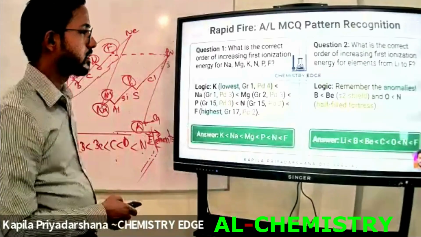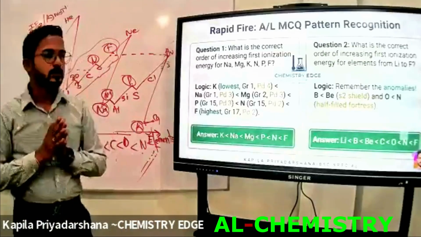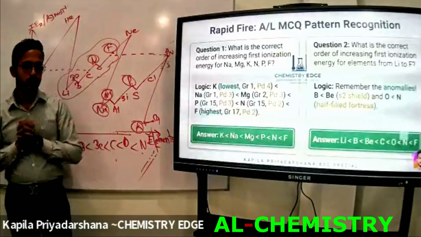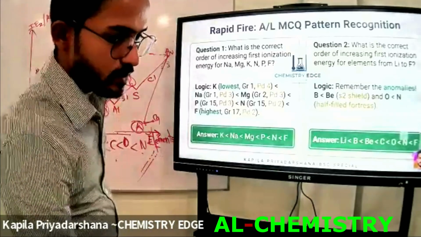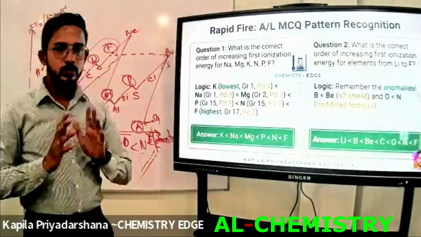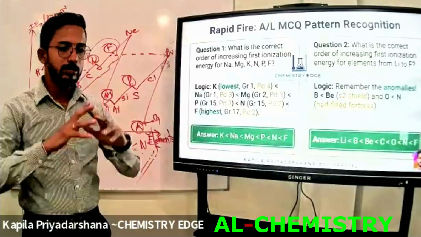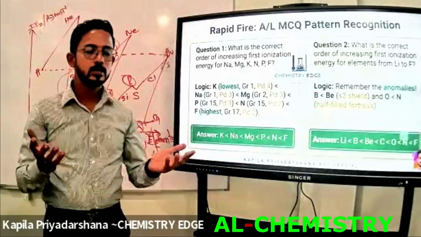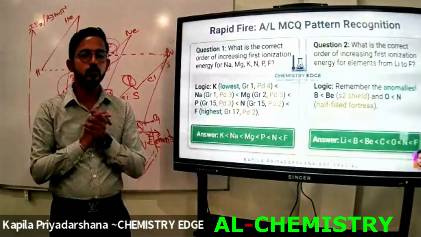How to get the answer? There is another method, another question method that they have given for us, right? Up to now, we have covered ionization energy, but there are remaining things that we have to do.